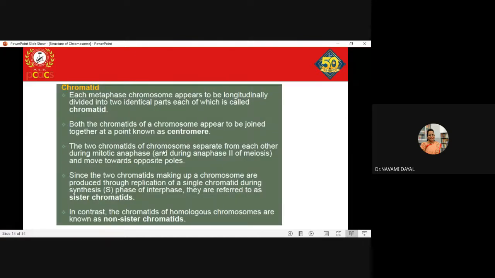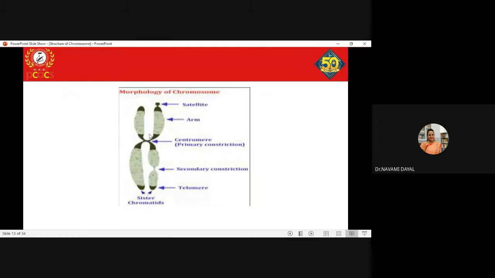The two chromatids of a chromosome separate from each other during the mitotic anaphase. So what happens in the anaphase? These two sister chromatids will separate. One sister chromatid will move towards one pole, and the other part of this chromatid will move towards the opposite pole, and that is how the daughter cells will receive the equal number of chromosomes as the mother cell, and not the half.